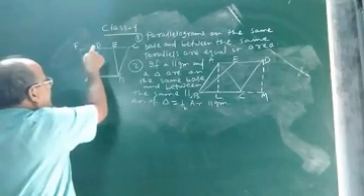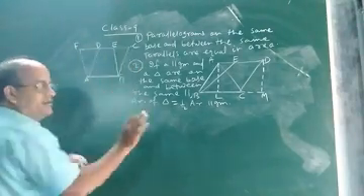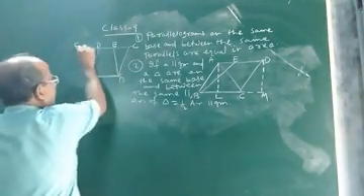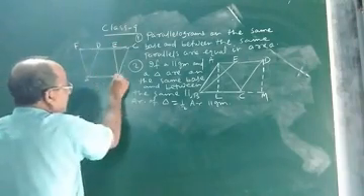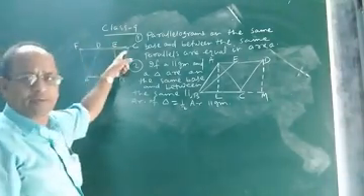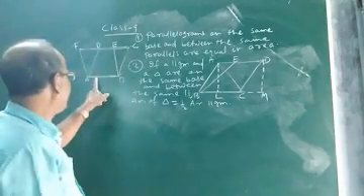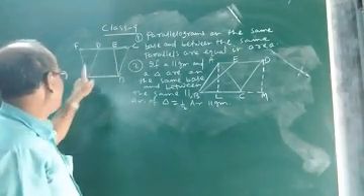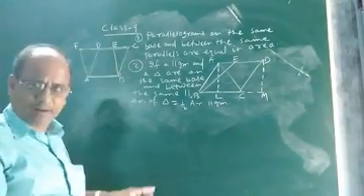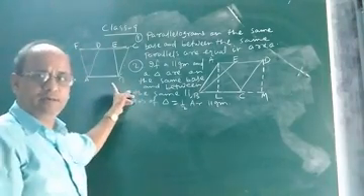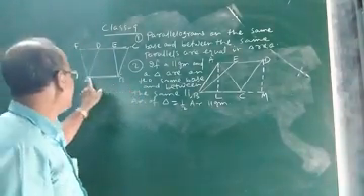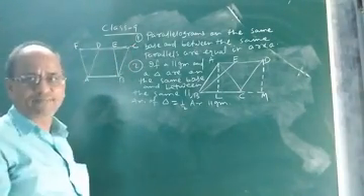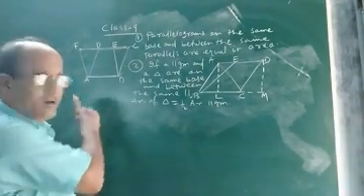Now look at F, D, E and C, these 4 points. They are collinear because they lie on one line in the same plane. And you are given, suppose, FC parallel to AB. Look at children, AB parallel to FC, it is given. You are given AB and FC parallel, and parallelogram ABCD and parallelogram ABEF lie on the same base AB. So how will you prove that area of parallelogram ABCD will be equal to area of parallelogram ABEF? That is our aim. I hope you understood what is given.